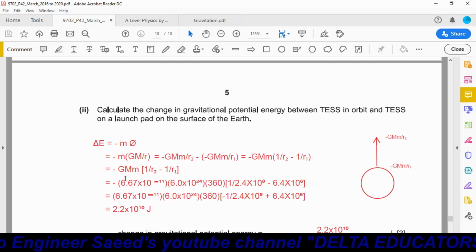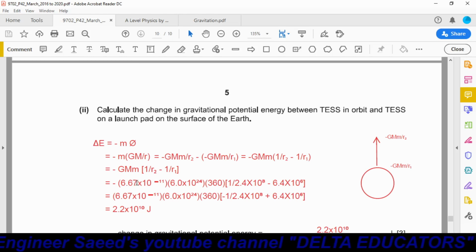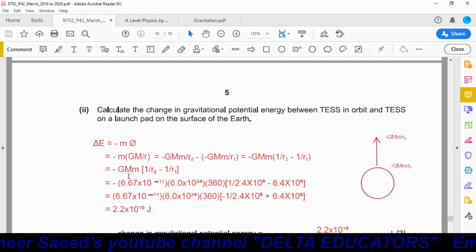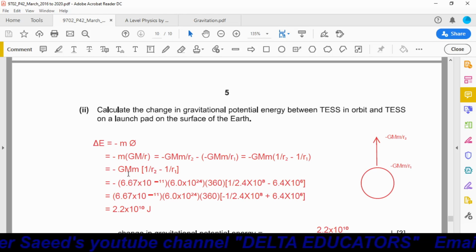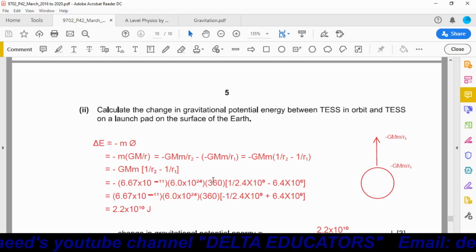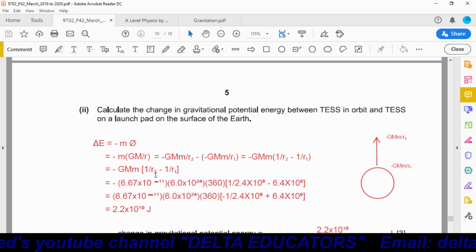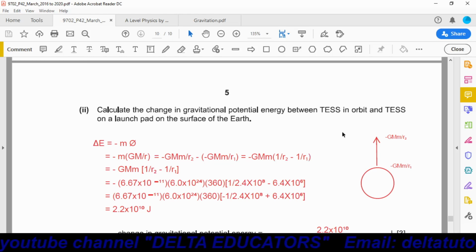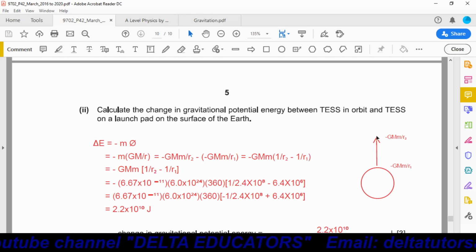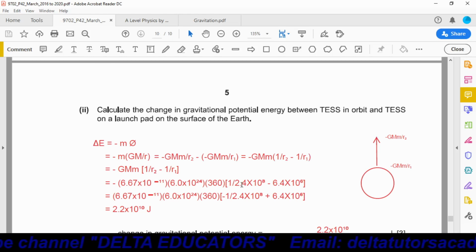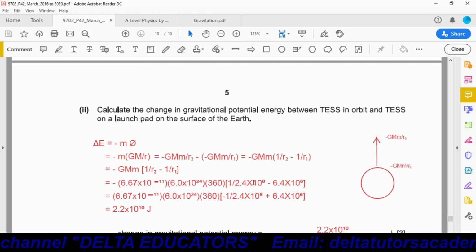Now G is the gravitational constant. It is 6.67 into 10 power minus 11. This capital M is the mass of Earth. Mass of Earth is given as 6 into 10 power 24. This small m is the mass of the satellite. It is also given, 360. This is R2. R2 means when it is at a height, when it is at this point, this distance is R2. So we have to subtract R1 from R2.